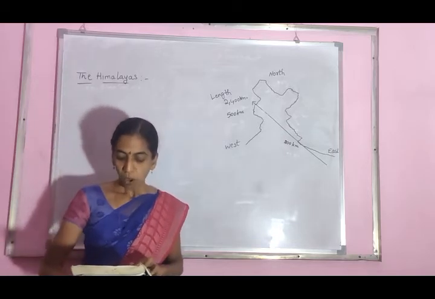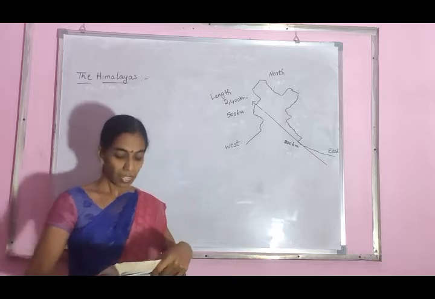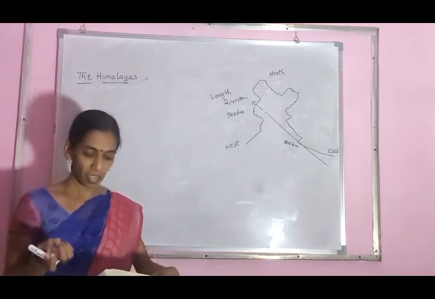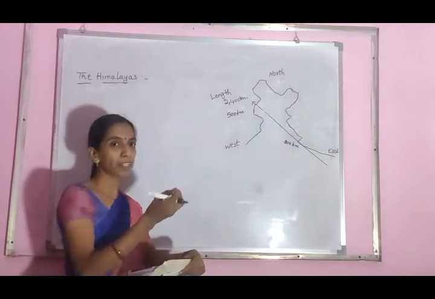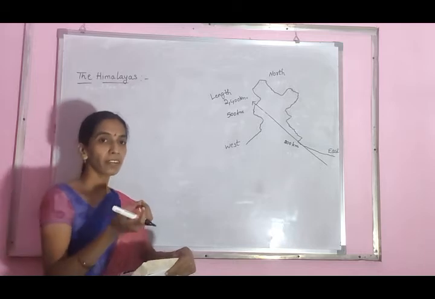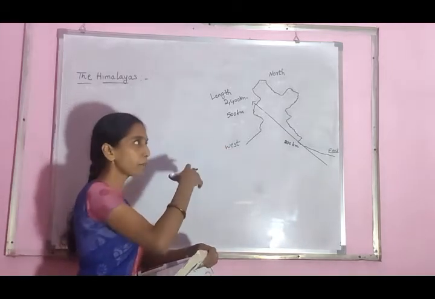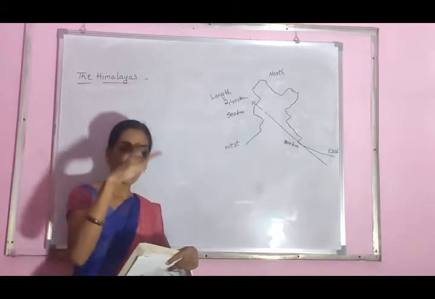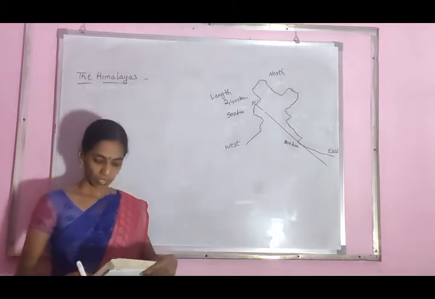There are also altitudinal variations across the region. Altitudinal means height variations. I mean different areas, different heights are seen in these mountains. Some areas have high peaks, the highest mountains. Some areas are average, and in some areas low mountains are located.